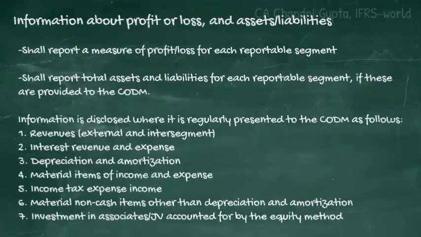In addition to these, there is certain information that is required to be disclosed if it is regularly presented to CODM for the purpose of decision making.